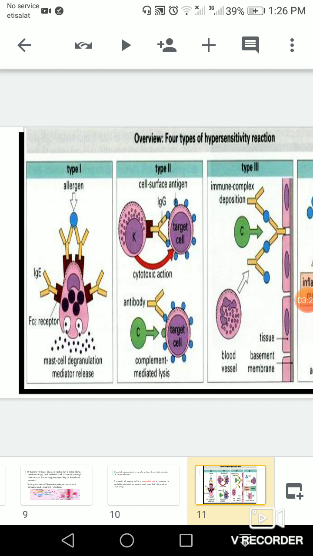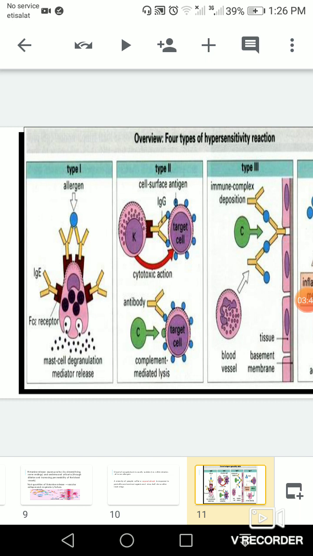anaphylaxis is type 1, by which the allergen is going to be induced at first to stimulate the production of immunoglobulin E. This is the first exposure. This immunoglobulin E will settle, as you can see here, over a mast cell or basophil, which is a granular cell containing histamine and the mediators which are going to be released during the second exposure to the same allergen, and